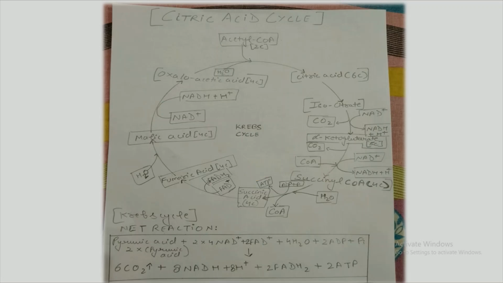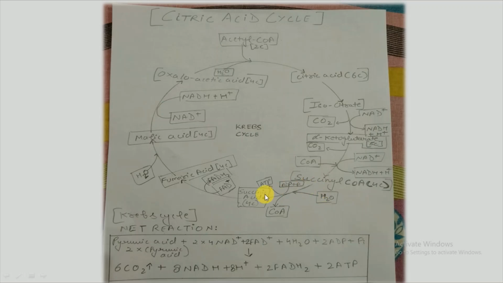Now let's first see the whole cycle. The next product is succinic acid, which is again a 4-carbon molecule, and from succinic acid it is fumaric acid. In the presence of FAD, conversion will take place into FADH2, and along with water, fumaric acid will give malic acid, and from malic acid in the presence of NAD+, it will give oxaloacetic acid.